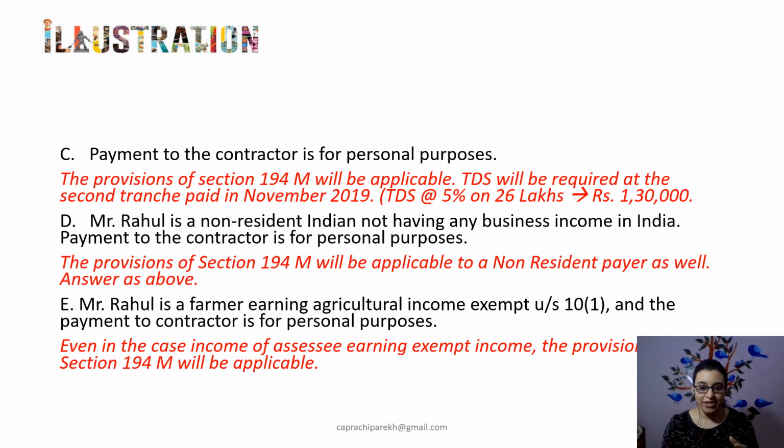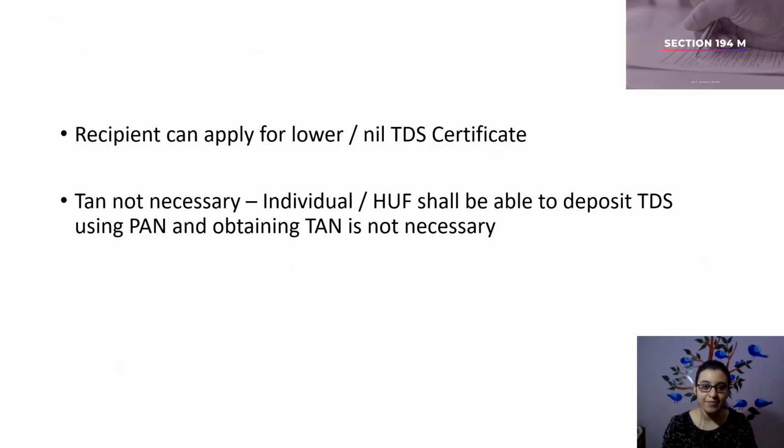However, we don't have any precedents to this, so whatever conclusions I have derived in these illustrations are a result of my reading and my view. So we will have to wait and see what would be the practical implications of this. But looking at the language of Section 194M per se, we can conclude that even in the case the assessee is earning exempt income, the provisions of Section 194M would be applicable. So these were few illustrations which help to analyze various situations and the applicability of Section 194M in its context.